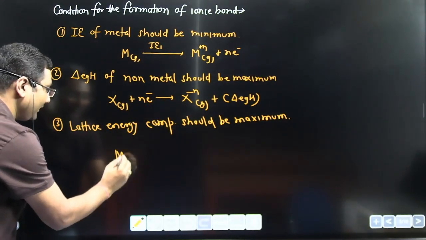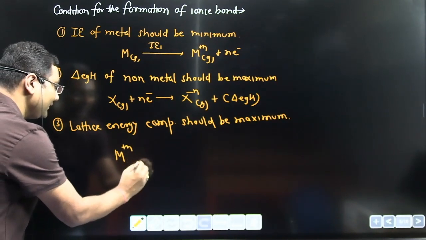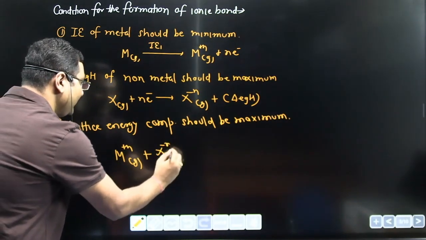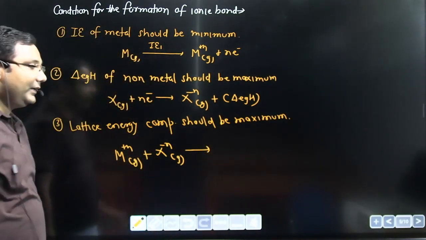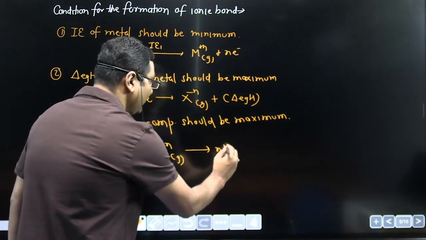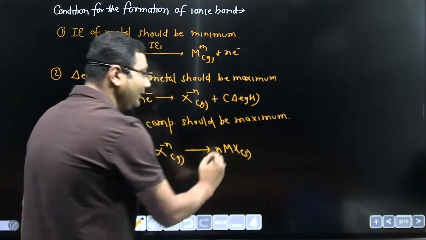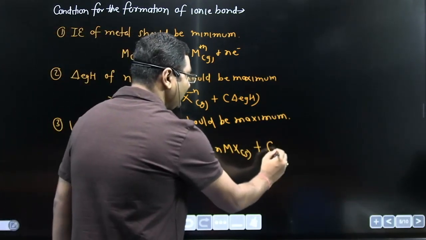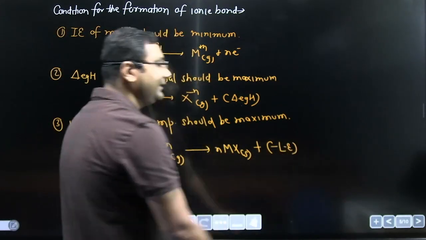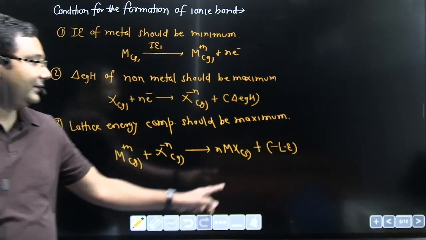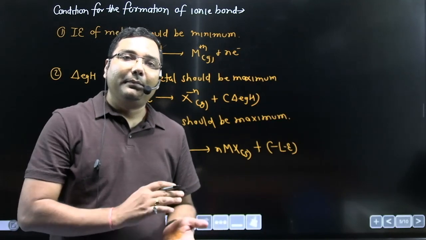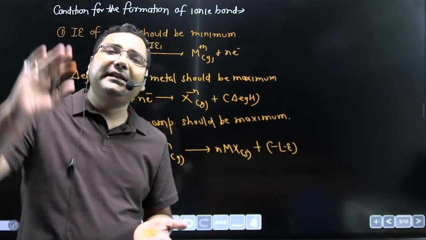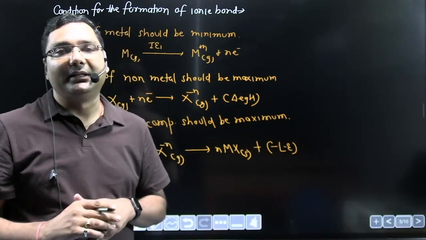This is positively charged metal in gaseous phase, and this is negatively charged non-metal in gaseous phase. Both get combined to form solid, that is n mole of MX solid, and the energy is released, and that energy released is known as lattice energy. This negative sign means energy released. Maximum energy released means the compound becomes more stabilized.